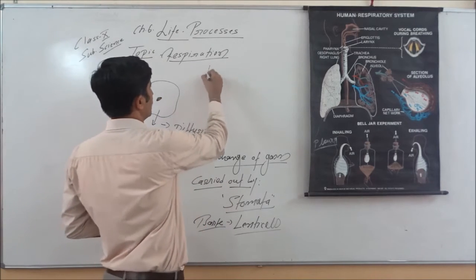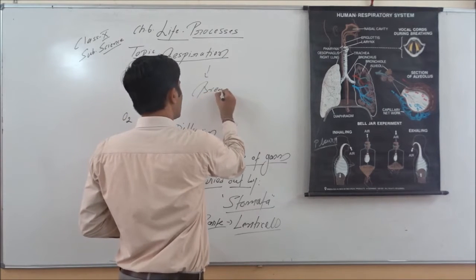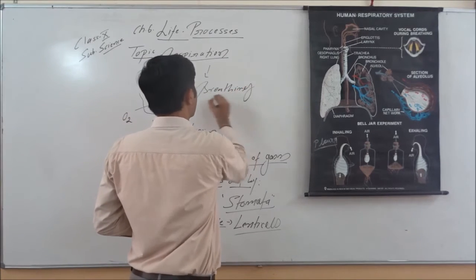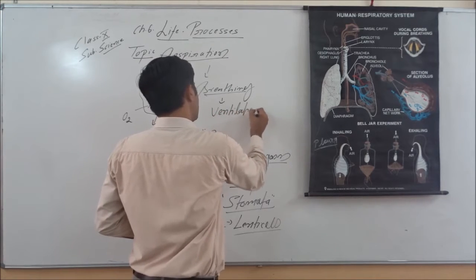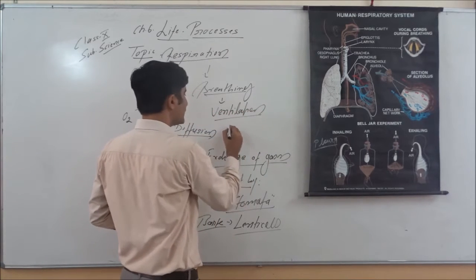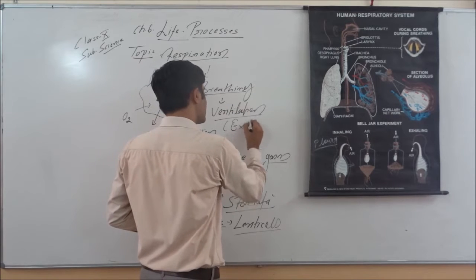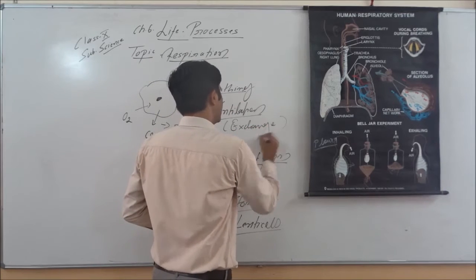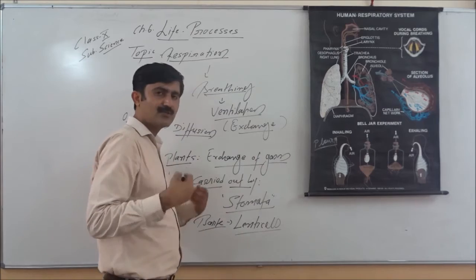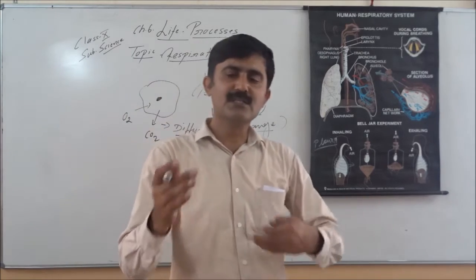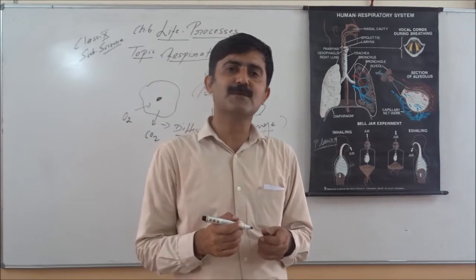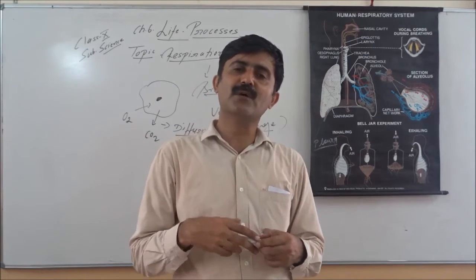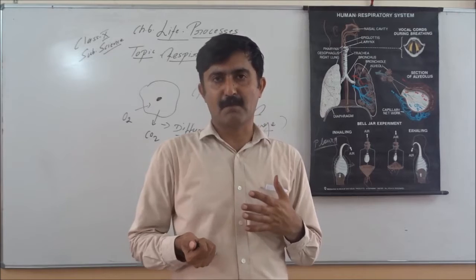Breathing, also known as ventilation, is nothing but the exchange of gases with the environment. The process involved is diffusion. This is completely a physical process, and in our case also it is carried out by our respiratory system, right?